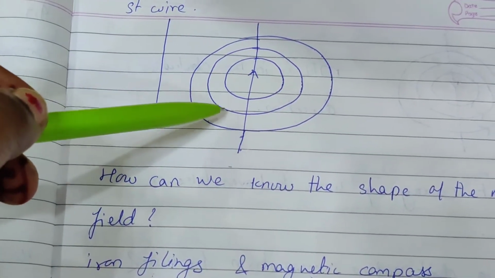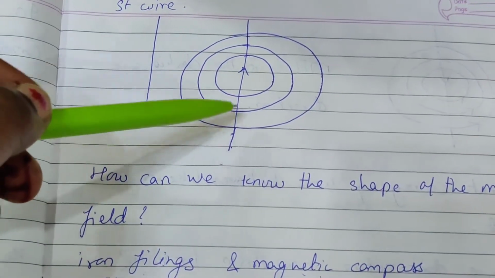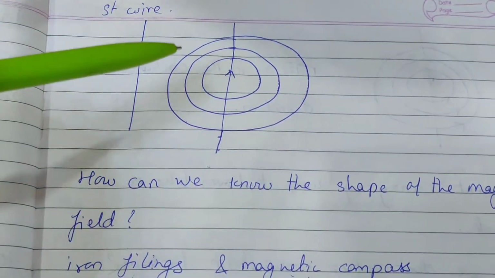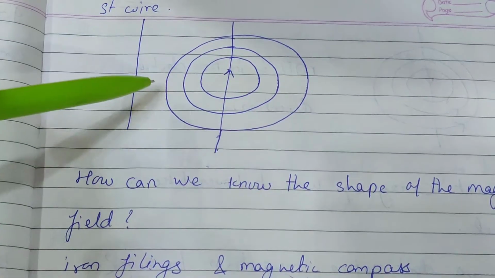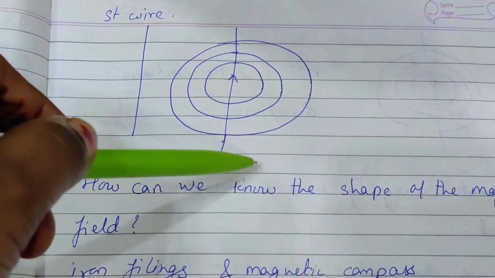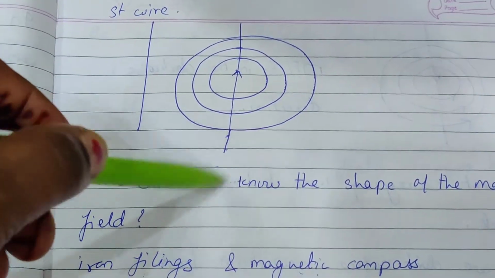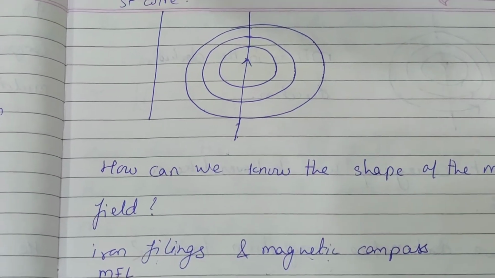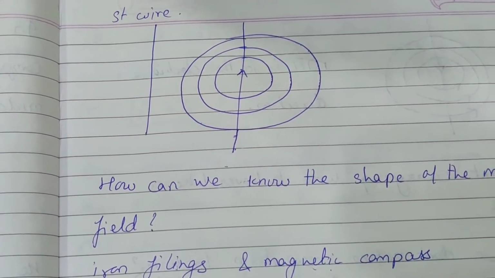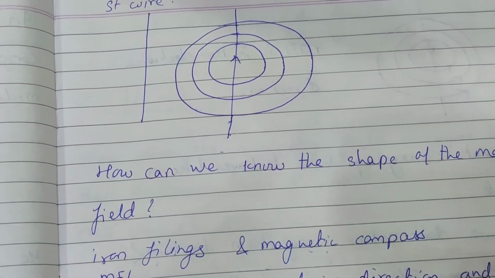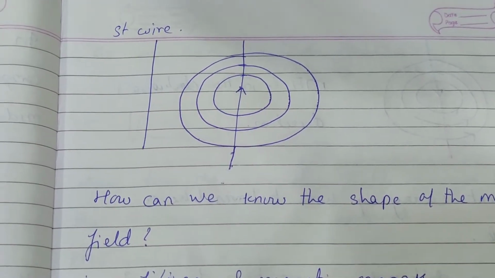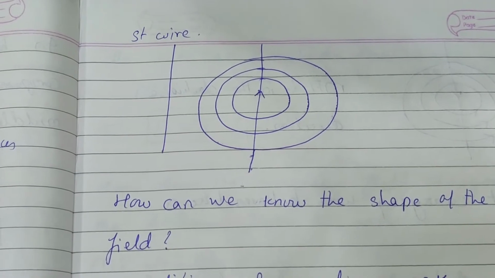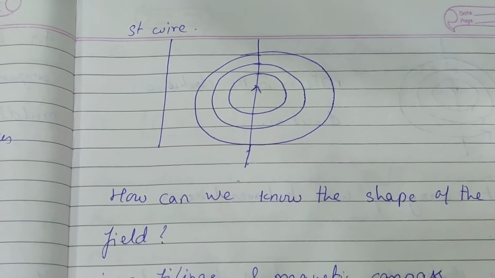Now how can we say in which direction the magnetic field is flowing, right to left or left to right, or we can say clockwise or anti-clockwise direction. Let us learn. This is a very important question. In the board exam also it comes, what is the direction of the field around a straight wire when the current is flowing from bottom to top or top to bottom.